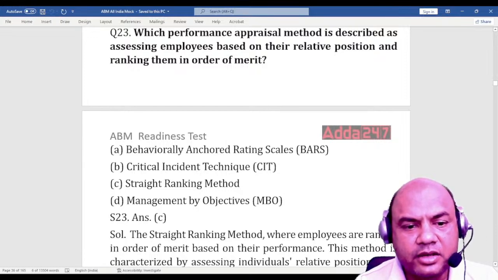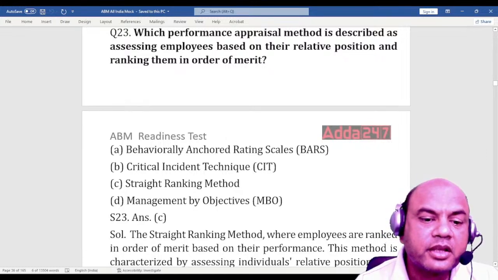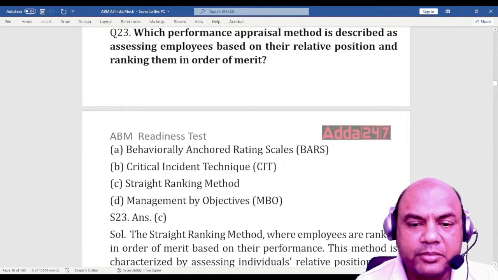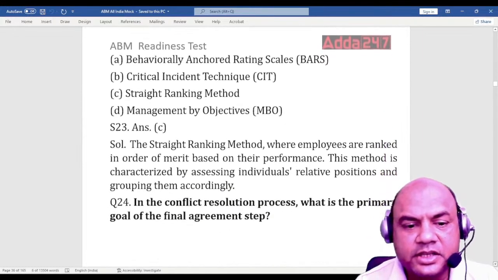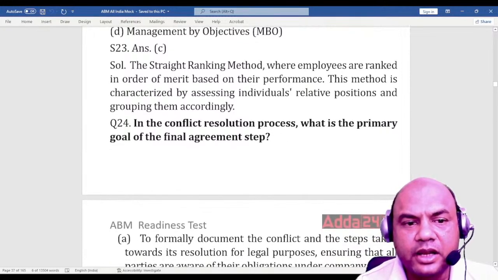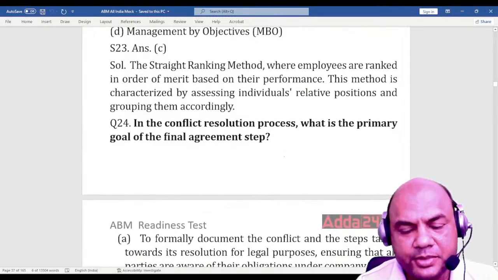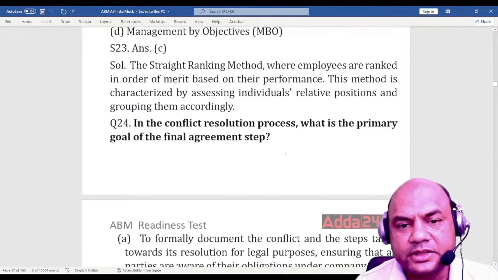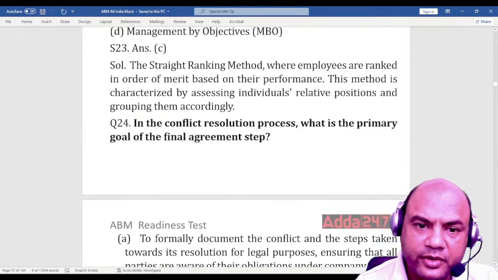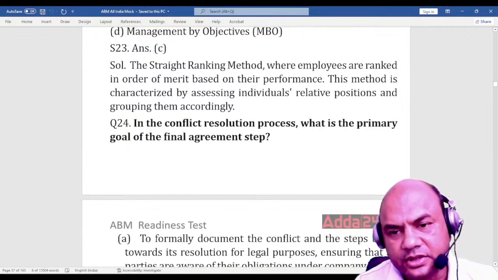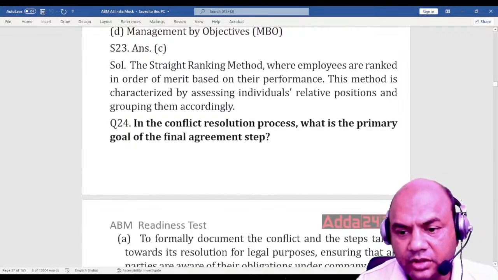Behaviorally anchored, critical incident, straight ranking method, management by objective. So the answer was C, straight ranking method. Okay, what is the straight ranking method? See the explanation. Straight ranking method is where the employees are ranked in order of merit based on their performance. This method is characterized by assessing individuals' relative positions and grouping them accordingly. Okay. Next one.